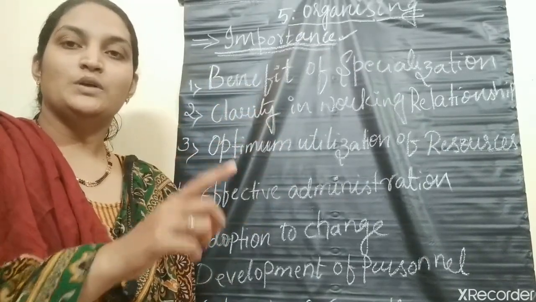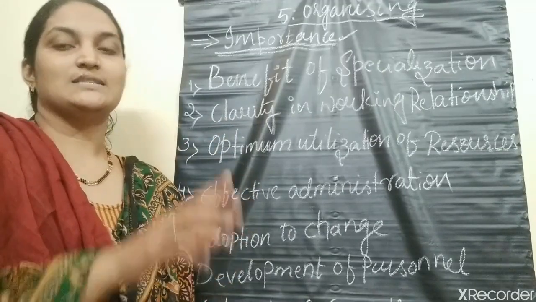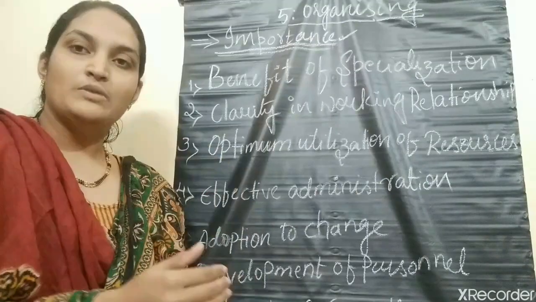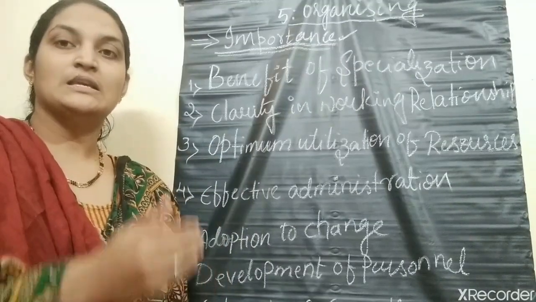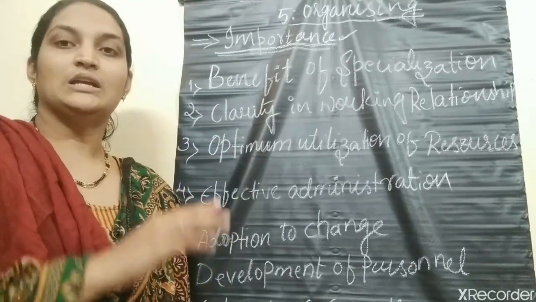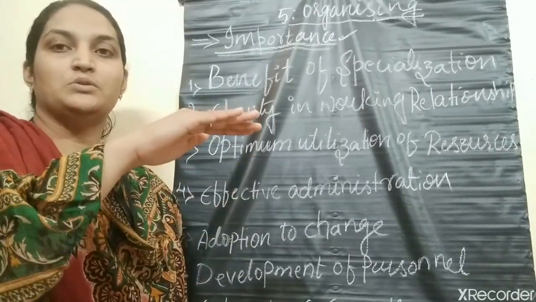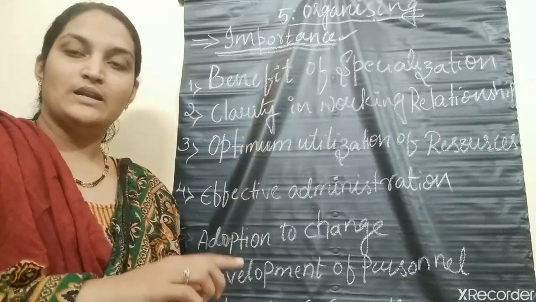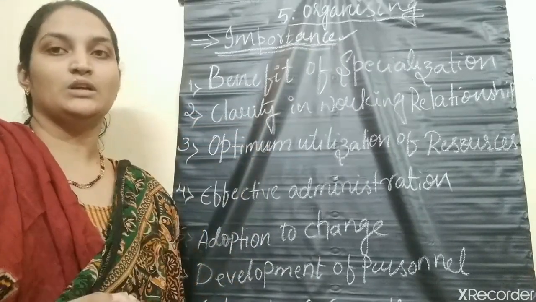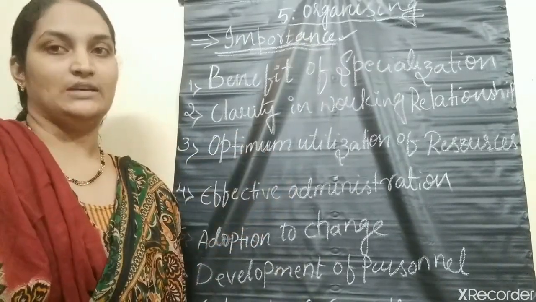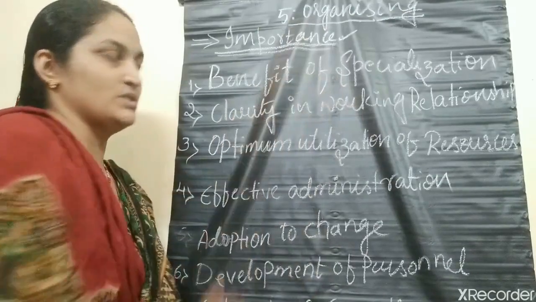That person performs the assigned tasks repeatedly on a regular basis. By performing the task regularly, he will gain experience. When he gains experience, automatically his productivity increases. The output increases, and the performance speed also increases. This leads to specialization in his activity. That is the benefit of specialization.